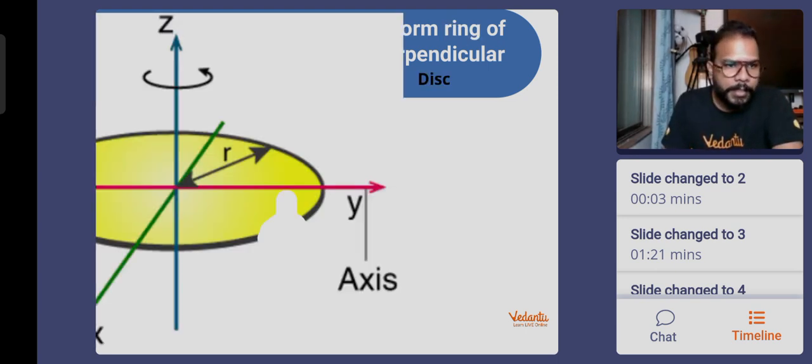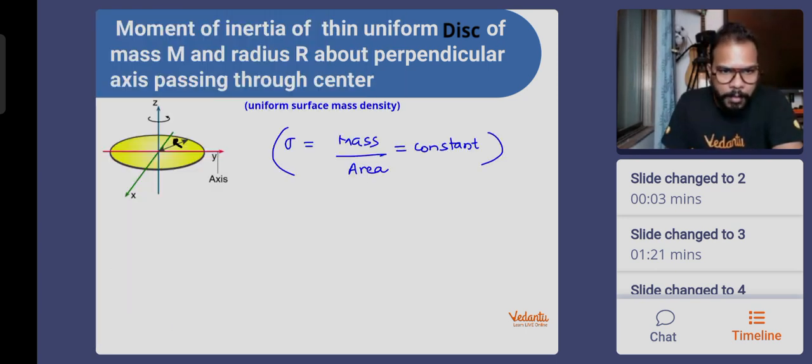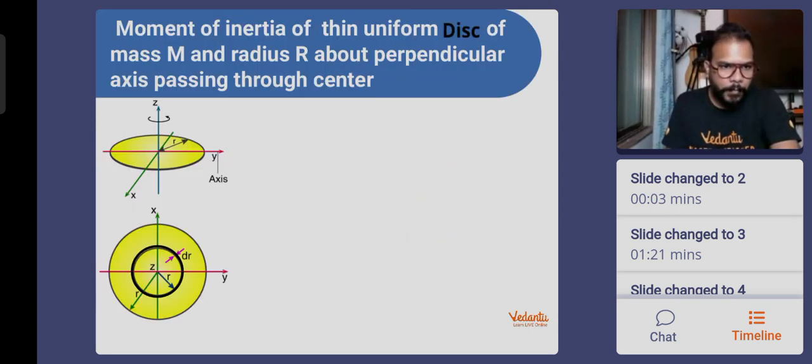This is our biscuit, whose radius is small r. Okay, and the radius of our disk, let me write it as capital R. I don't want it to be small r. This is capital R, and here also I have to correct it. The radius of the disk is capital R, and the radius of the biscuit ring that I have chosen is small r. Okay, everyone.